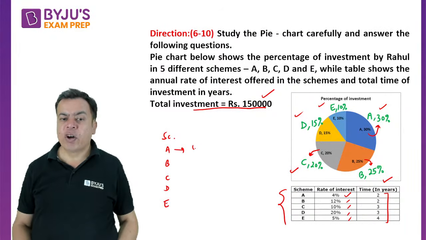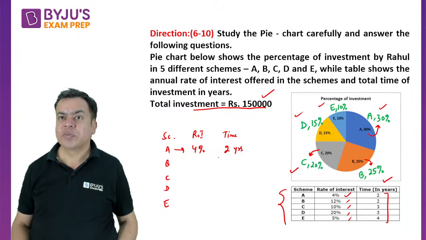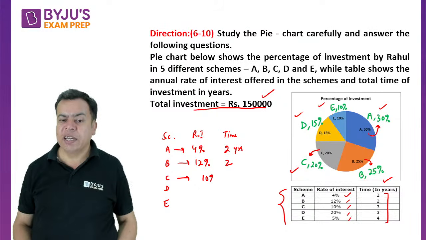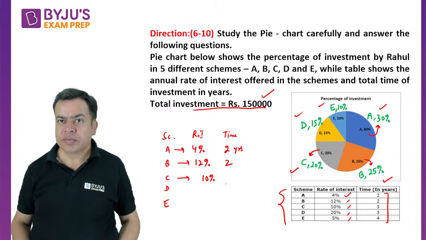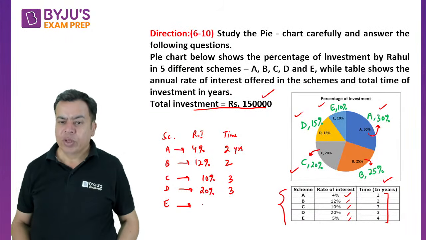A scheme is for 4% rate of interest, right? Rate of interest 4% है and 2 years है, right? ये time है in years. तो B में 12% है और 2 years है, C में 10% है, ओके, वही दिखा रहा हूं, 3 years है, D में 20% है, 3 years है, और E में 5% है, 4 years है, right?